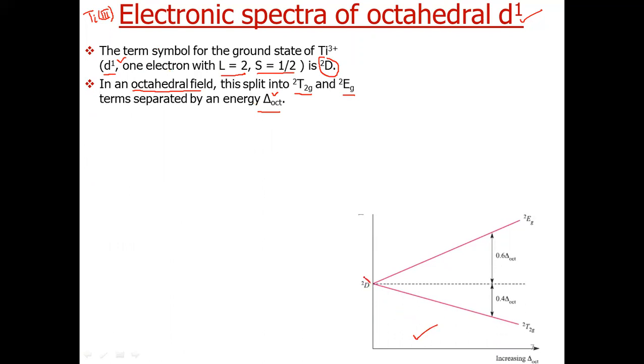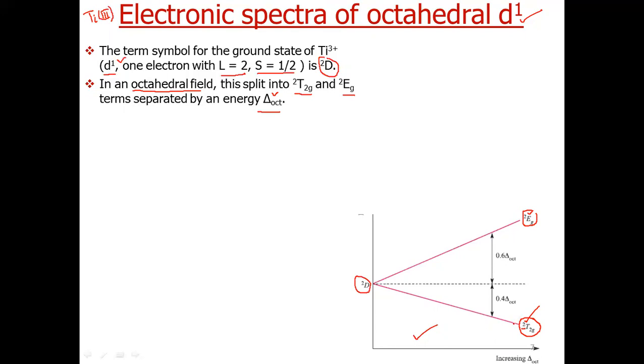So see, state 2D under the influence of an octahedral field splits into two states, T2g and Eg. The multiplicity remains the same because only those transitions are allowed in which spin multiplicity is the same. So we have kept the symbol 2. It states the spin multiplicity.